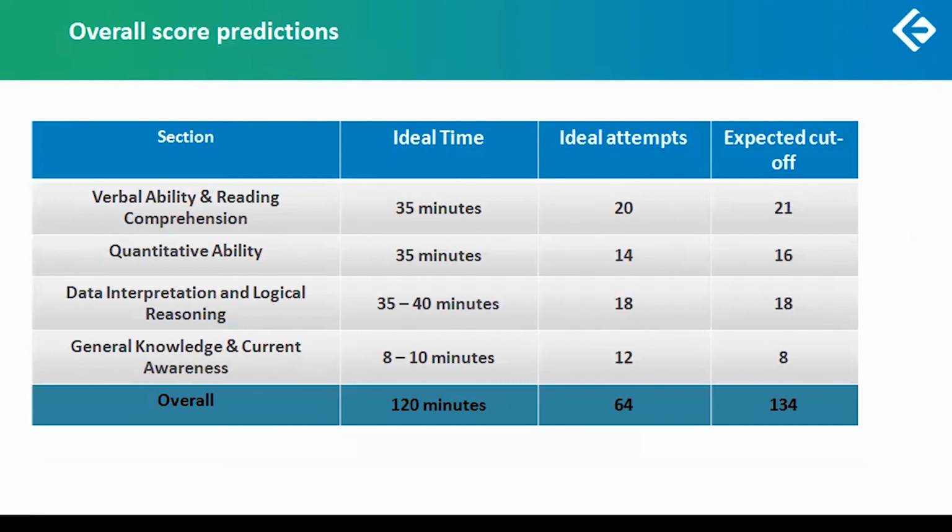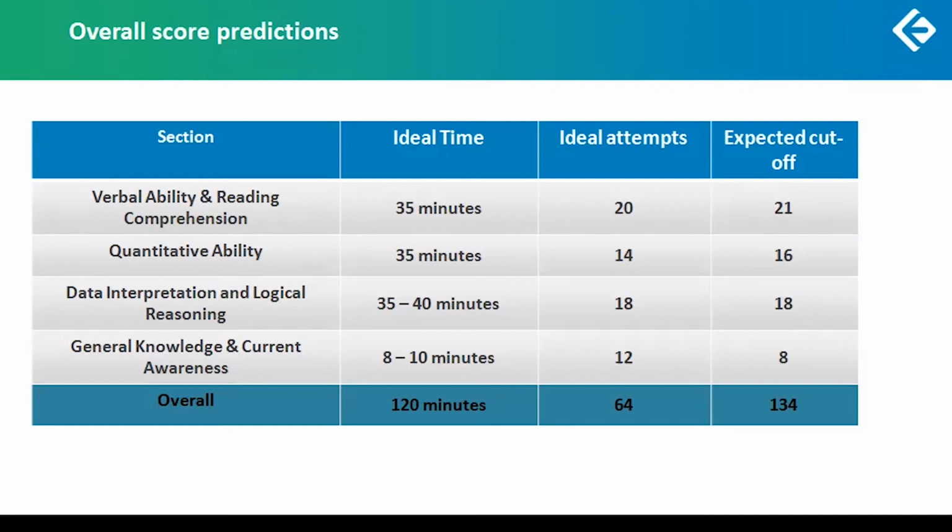My expected cutoff will be around 21 to 22. Quantitative ability, ideal attempts, 14. Probably an expected cutoff of 16 or 16 to 17. Data interpretation and logical reasoning. Again, against 18 attempts, I would see you people scoring. I would see IFT placing a cutoff of around 18.